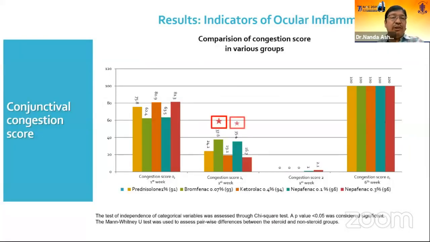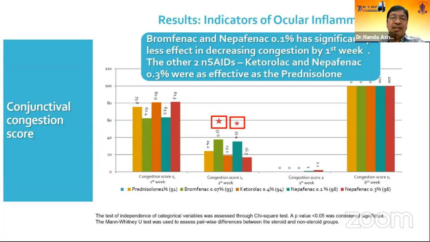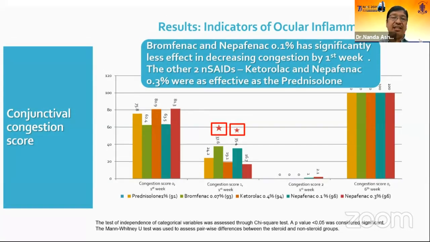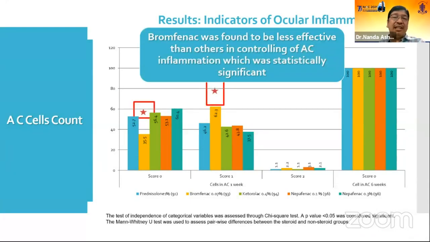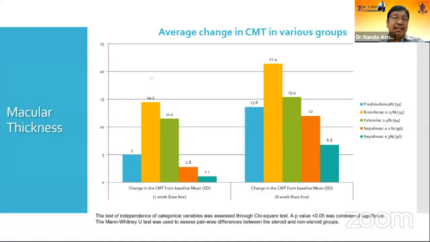1 week. When you look into the conjunctival condition score, it was more in the bromfenac and nepafenac 0.1% group, which implies that these two drugs are less effective in decreasing congestion. Analyzing the antechamber inflammation, again, bromfenac 0.07% was the least effective, and this was statistically significant.